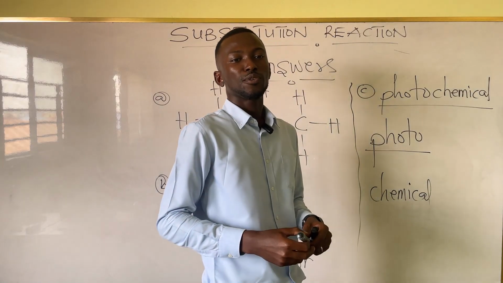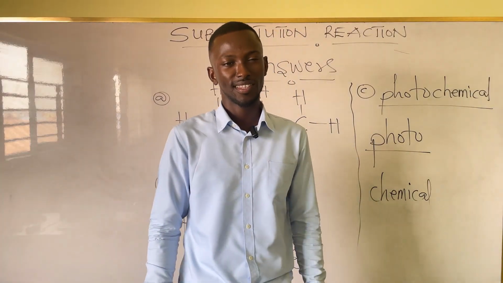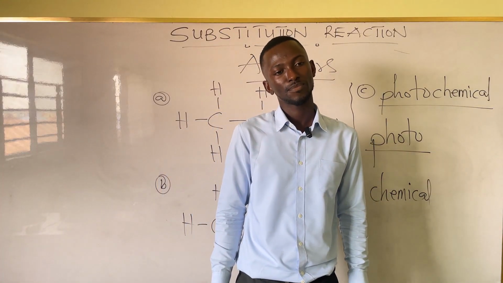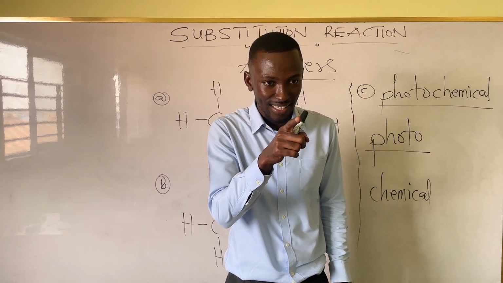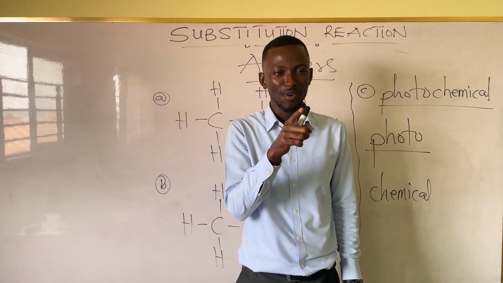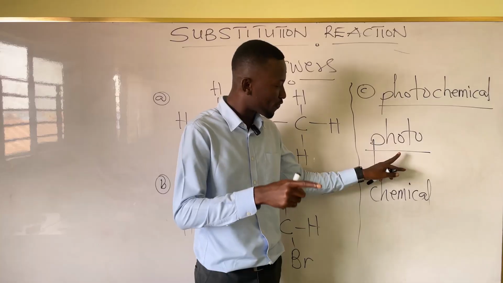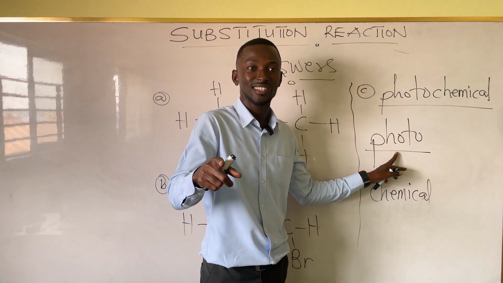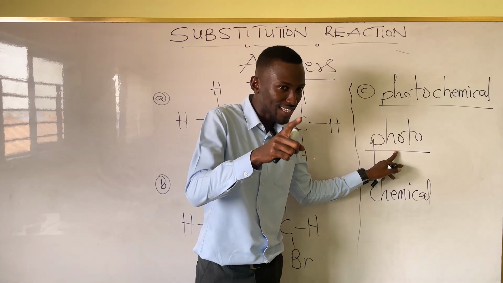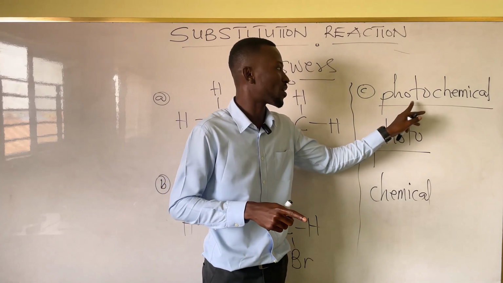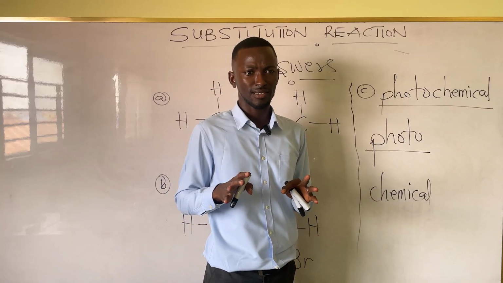To make it easy for you, what do you know about photosynthesis? When trees use the sun's energy to make their food. They use what? Sunlight. Yes, light to make food. So the photo in photosynthesis tells us that they use light. So the photo here has the same meaning in photochemical reaction. I hope that is becoming clear now.